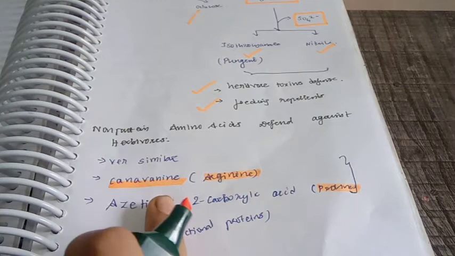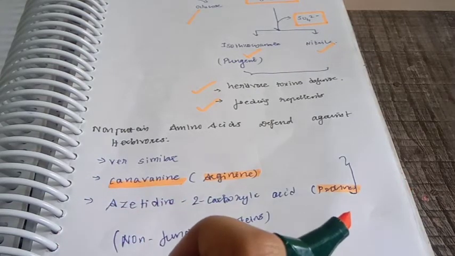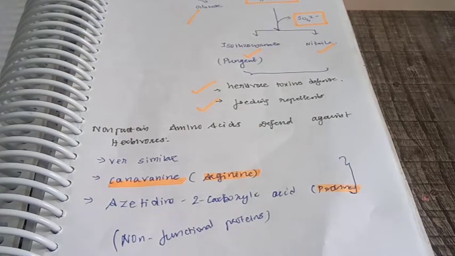As a result, it leads to the formation of a non-functional protein, because the tertiary structure and the catalytic site will be disrupted. Your protein synthesis will be altered. The herbivore which has taken canavanine will show growth symptoms, lose its growth, and have other disadvantages like that.